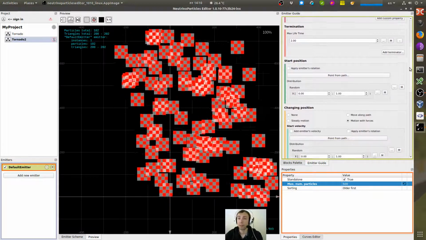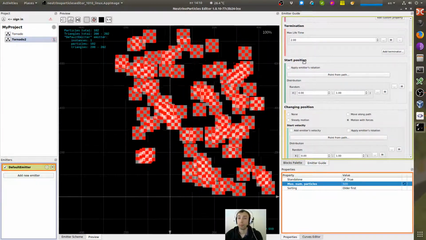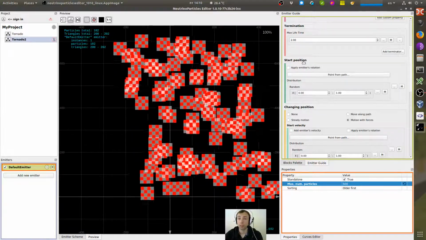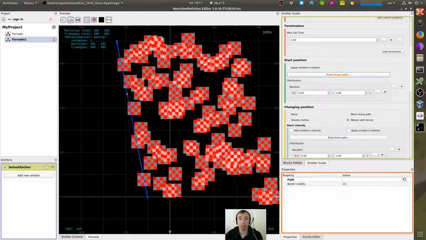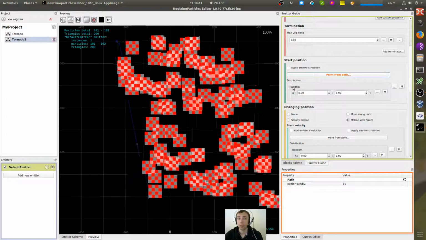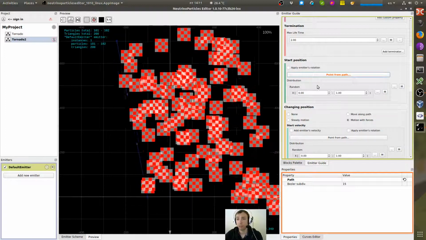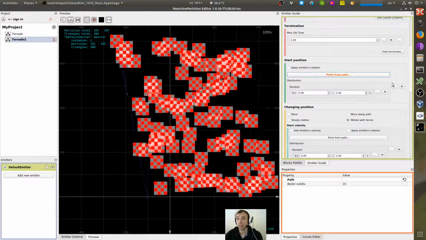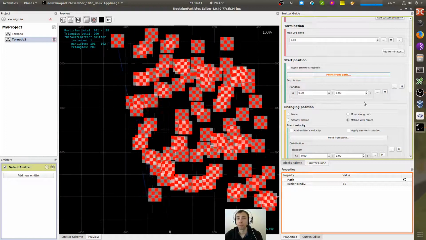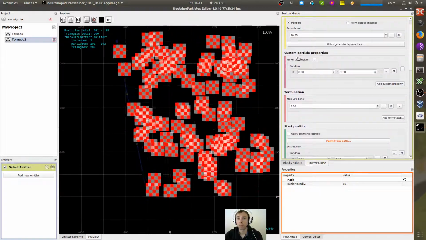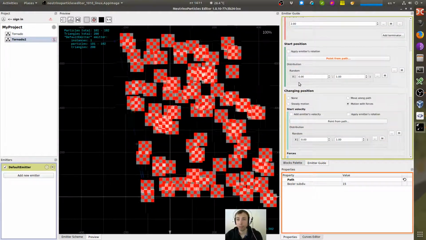And now, yeah, I didn't finish yet with start position. Start position is specified by a path, and for each particle, a random position on the path is used, as you can see in the distribution section, and we need to use our custom property, my vertical position, to specify position on the path.